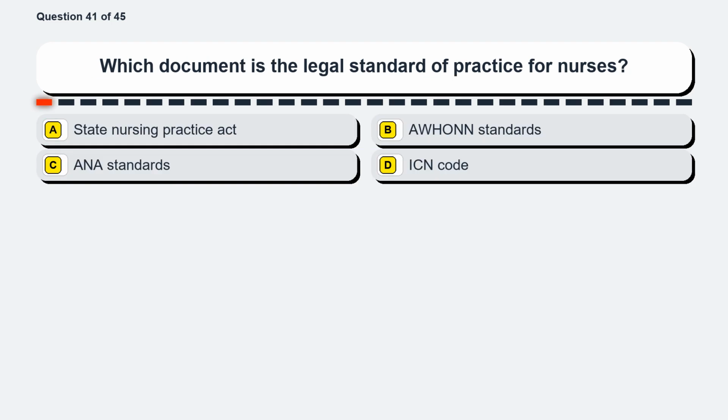Question 41. Which document is the legal standard of practice for nurses? Option A, State Nursing Practice Act. Option B, OHAN Standards. Option C, ANA Standards. Option D, ICN Code.